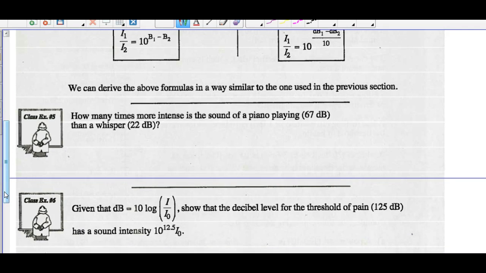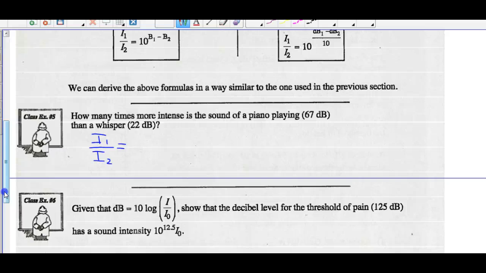Example 5, how many times more intense is the sound of a piano playing than a whisper? So again, if you're going to compare those intensities, intensity of a piano playing, so that's intensity 1 over intensity of a whisper, intensity 2. They're talking about decibels. We could change those into bels if you prefer, and we don't have to worry about dividing by 10.